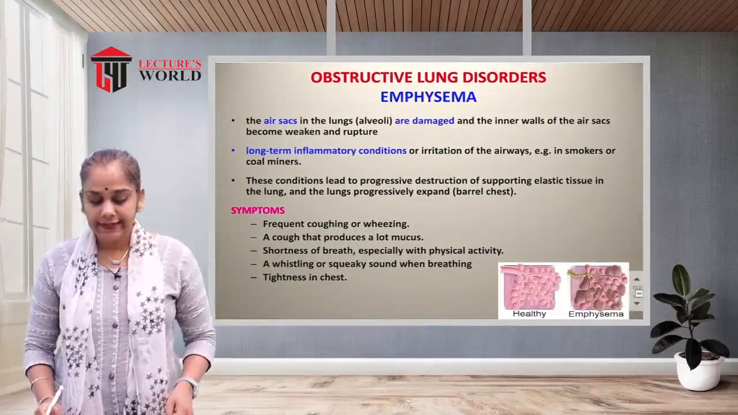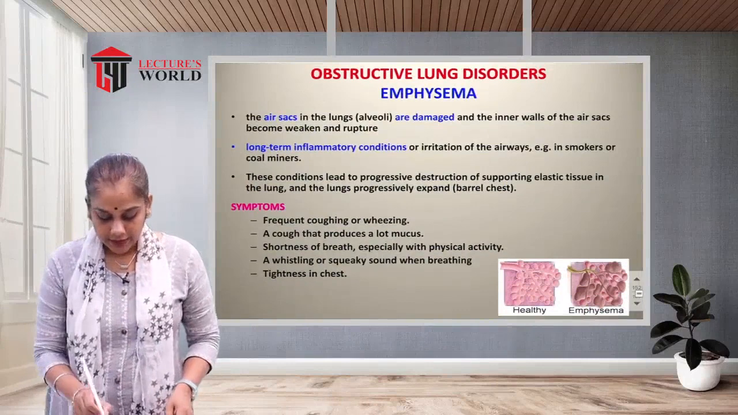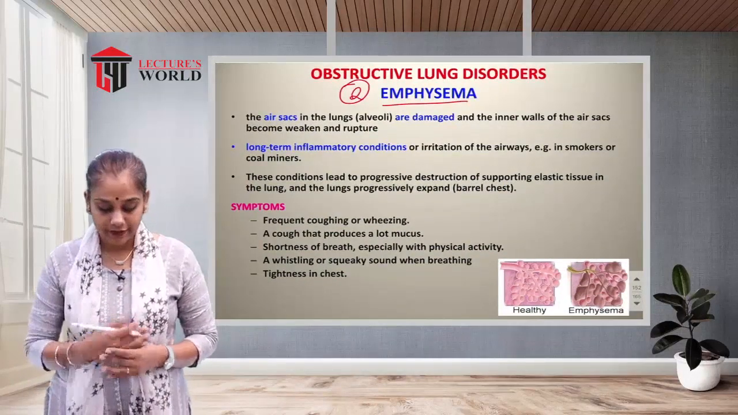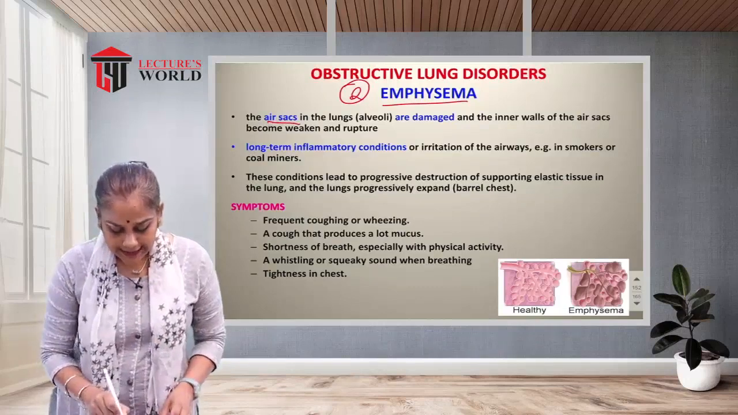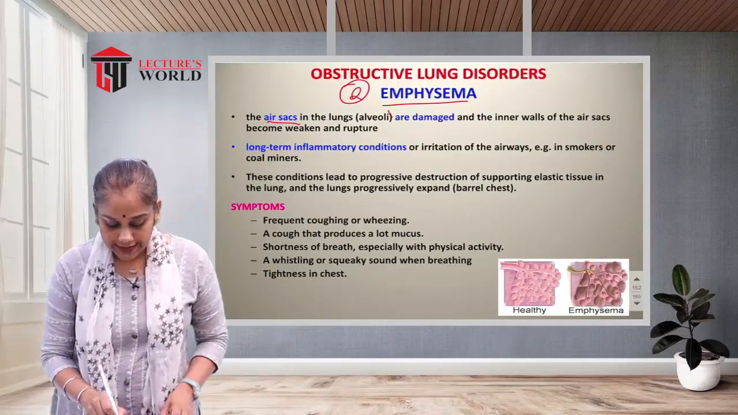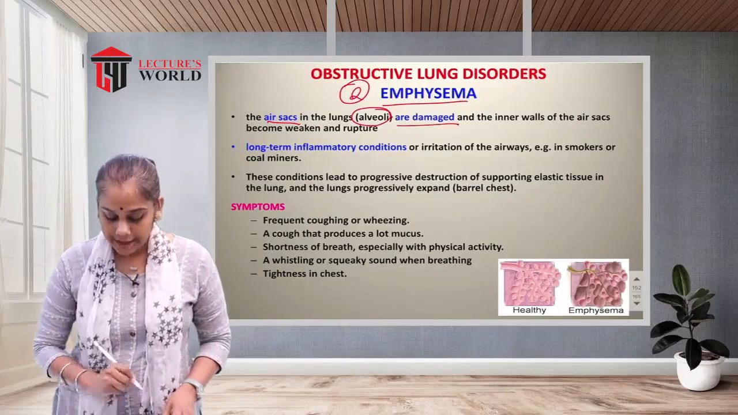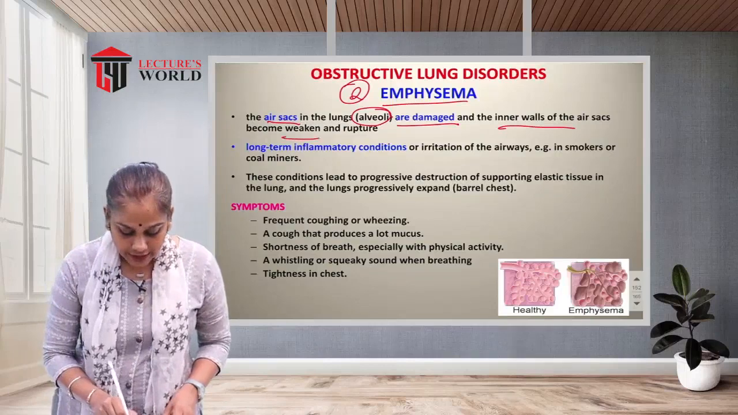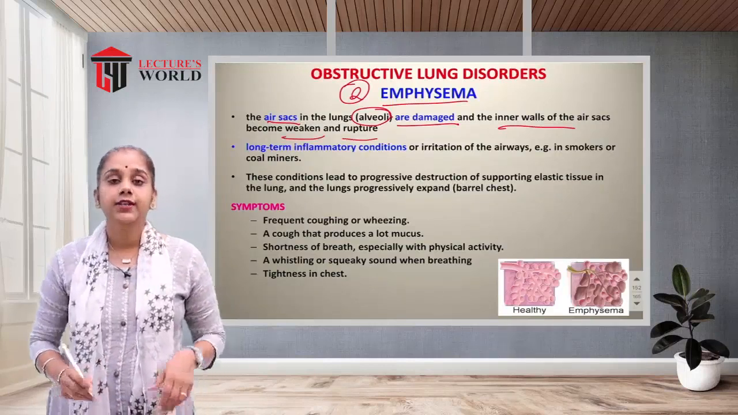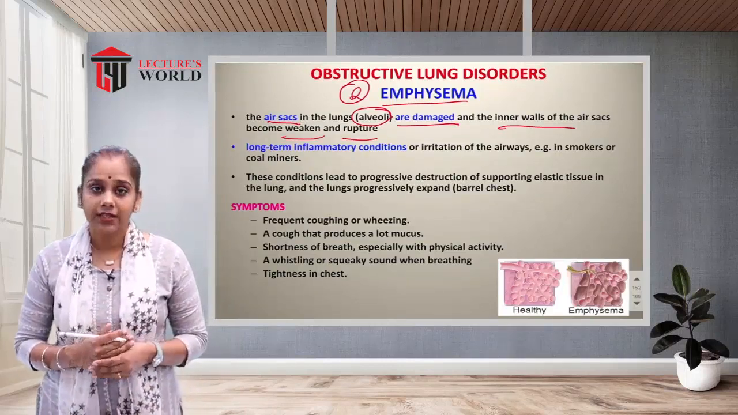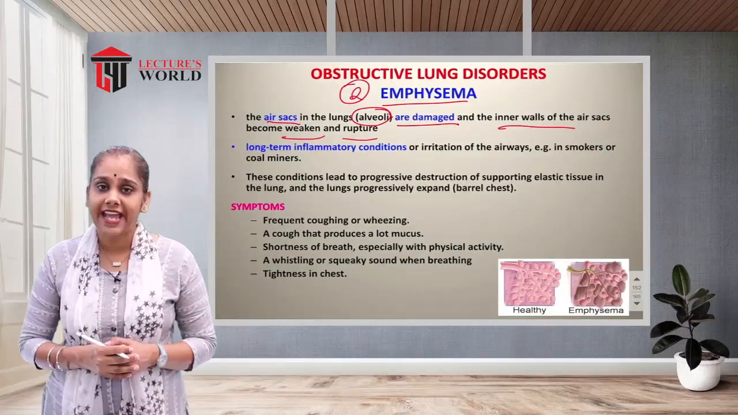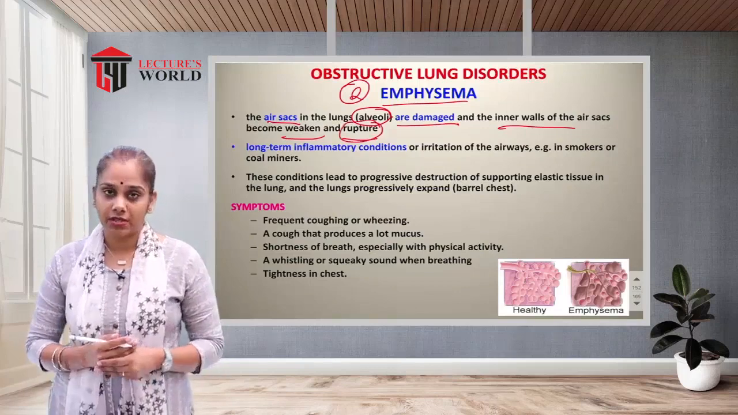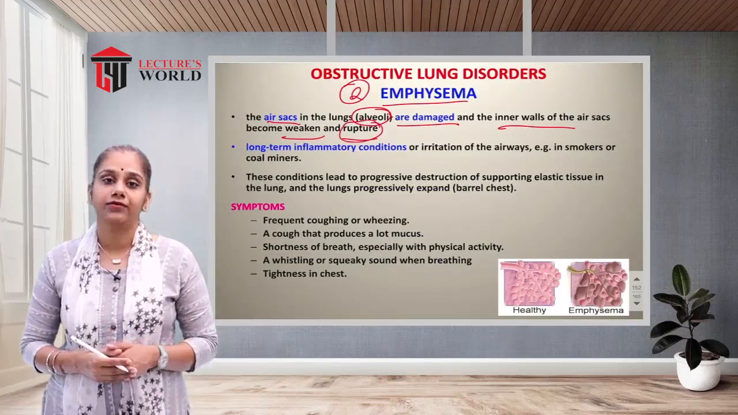Now, in the obstructive lung disorders, the second condition is known as emphysema. What is emphysema? The air sacs in the lungs, or alveoli, are damaged, and the inner wall of the air sacs becomes weakened and ruptures. So the alveolar wall becomes damaged or weak and might rupture. That is known as emphysema.